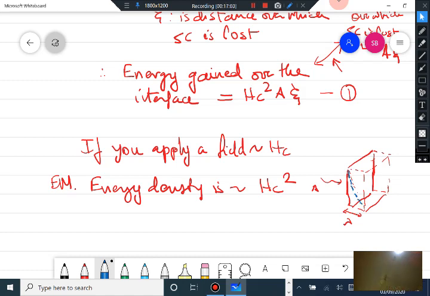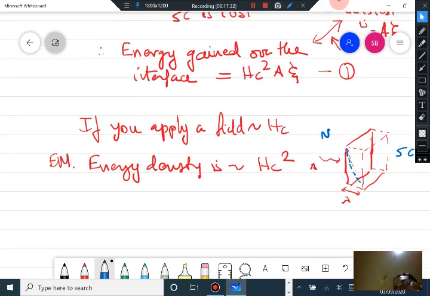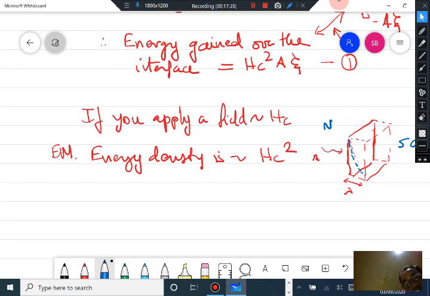The electromagnetic energy density is Hc square. This is the normal region, and on this side you have the superconducting region. If you have this field of Hc, then because you enter into the superconducting state, this magnetic field is being shielded out. So the energy which is being lost from this system because of shielding out of the magnetic field is of the order of Hc square by 8 pi.